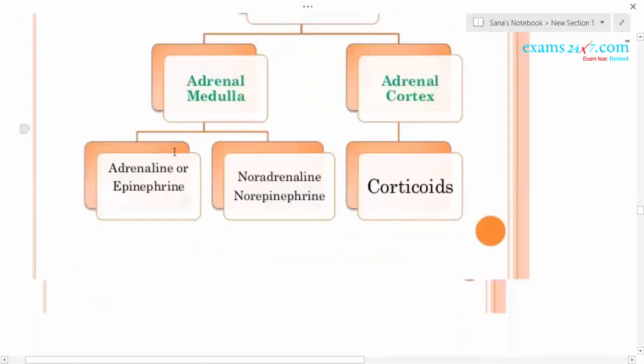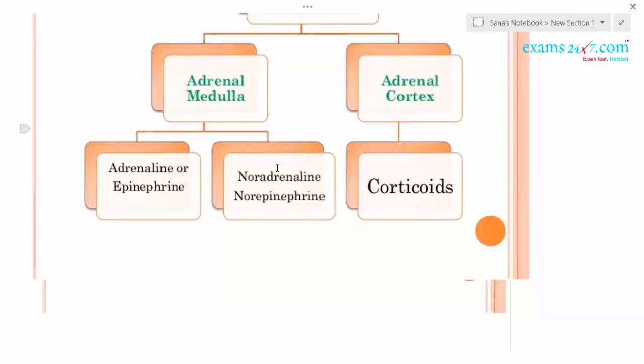The adrenal medulla, the inner region, secretes two hormones: adrenaline, also called epinephrine, and noradrenaline, also called norepinephrine. These are generally called catecholamines. As they help in fight, fright and flight, they are also called emergency hormones. Both hormones increase the heartbeat, the strength of heart contraction and the rate of respiration.